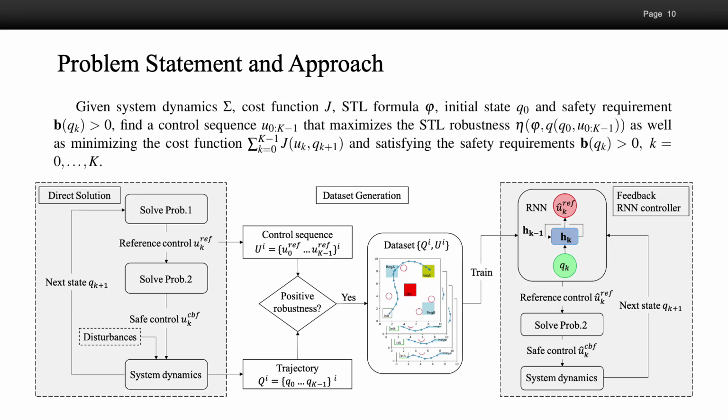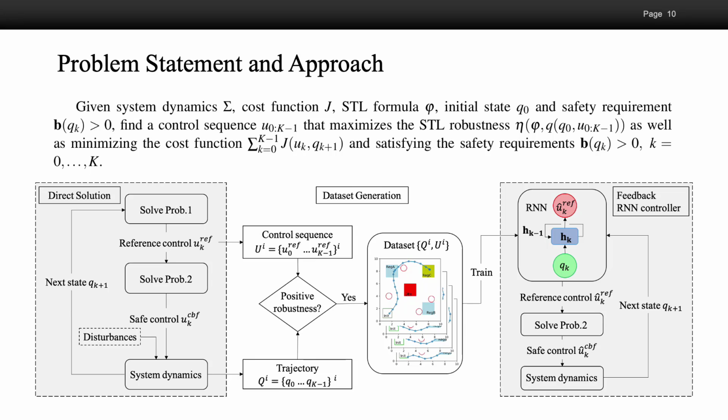Now we can state our problem. Given system dynamics, cost function, STL formula, initial state, and safety requirement, we want to find a control sequence that maximizes the STL robustness as well as minimizing the cost function and satisfying the safety requirements.